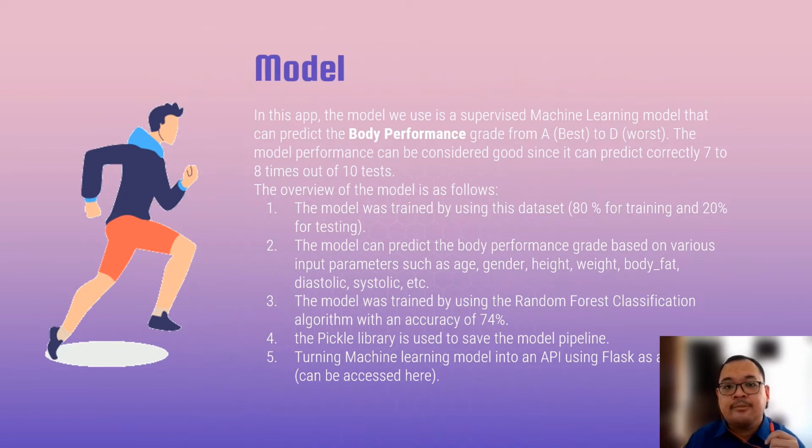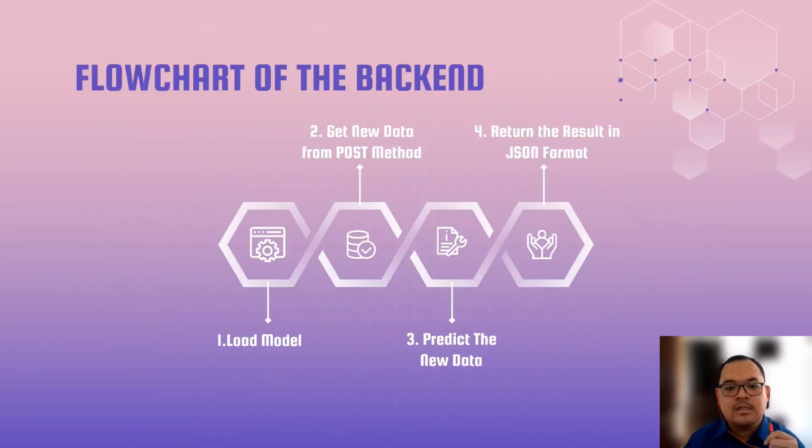The pickle library is used to save the model pipeline. Then it is turned into an API using Flask as backend. This is the flowchart of the backend from the load model until return result into JSON format.